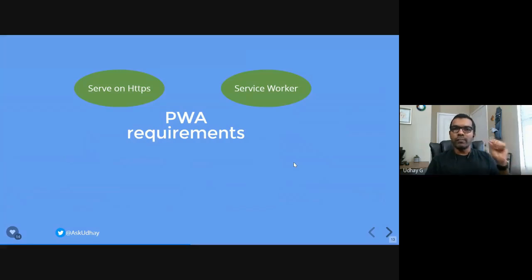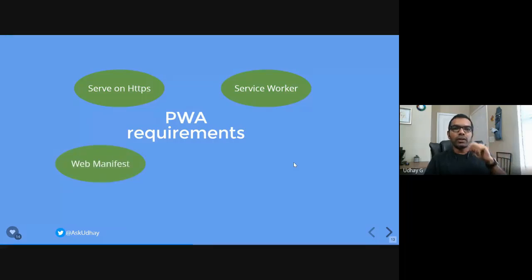So make sure your web browser supports the Service Worker API, which is a web API basically. And the Service Worker is kind of a hero here. It does all the job for you, like background sync, installing the app in the browser, and displaying the icon. Everything will be done by Service Worker.